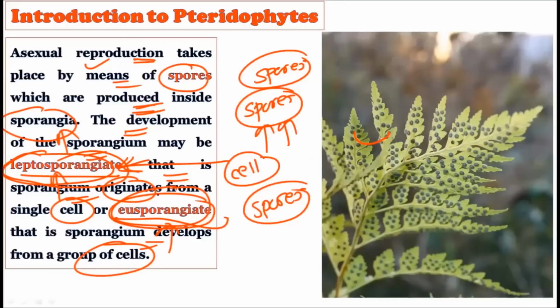So carefully you have to remember the difference between the leptosporangiate and the eusporangiate. Whenever you talk about leptosporangiate, it is coming out of a single cell, and when you call it eusporangiate, it is coming from a group of cells.